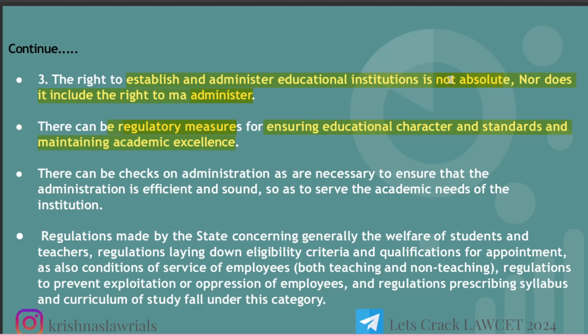If we give an absolute right to establish an educational institution, then every third or fourth person will be saying that I am establishing an educational institution, I am establishing a school. To maintain the quality and academic excellence, they have mentioned some regulatory measures. There can be checks on administration as necessary to ensure the administration is efficient and sound, so as to serve the academic needs of the institution. They will check that administration should be good, efficient, and sound. It should be capable enough to run a particular educational institution.